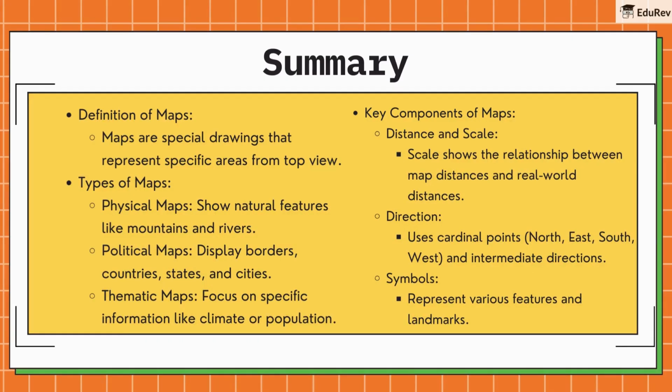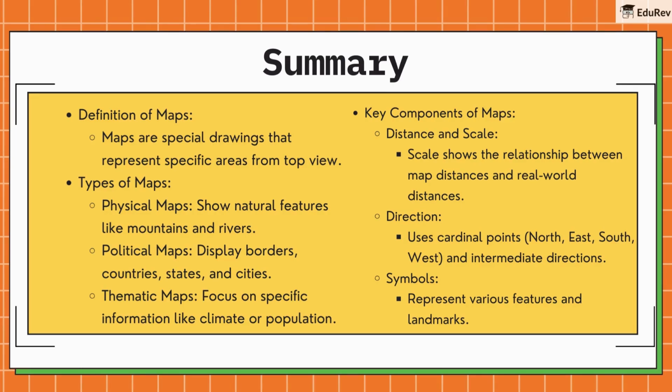In this lesson, we've explored and learnt about maps. Let's recap the key points we've learned. Definition of maps. Maps are special drawings that represent specific areas from top view. Types of maps. Physical maps show natural features like mountains and rivers. Political maps display borders, countries, states, and cities. Thematic maps focus on specific information like climate or population.